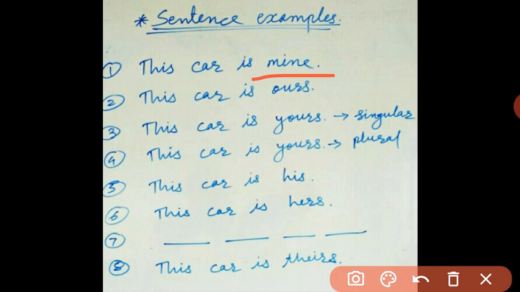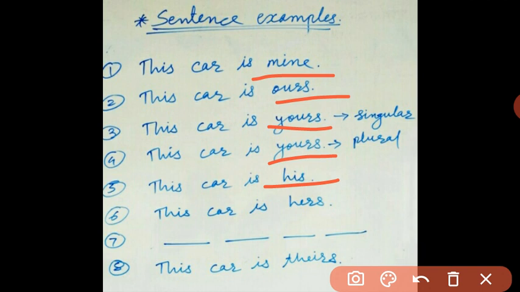Let us see the next example. This car is ours. Which word is showing the possession? Ours. In the next example, this car is yours. Next one, yours. Next, this car is his.